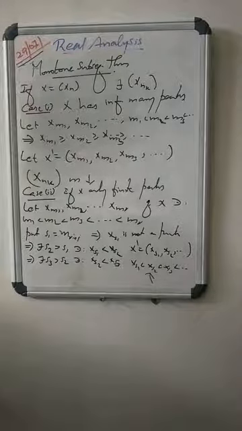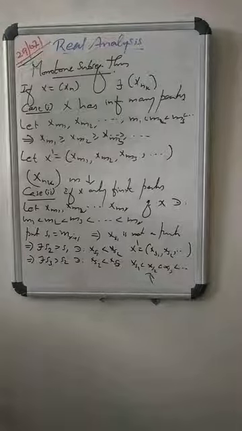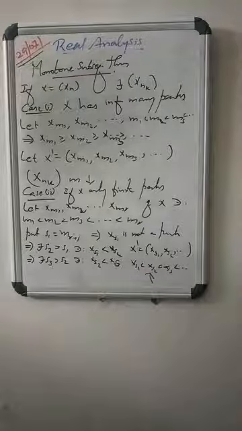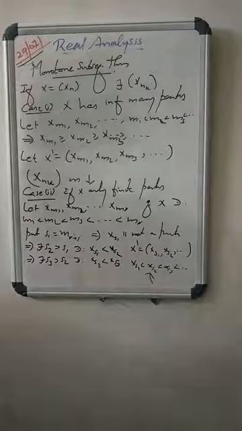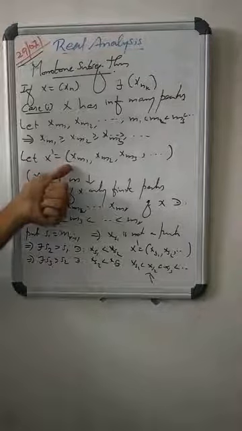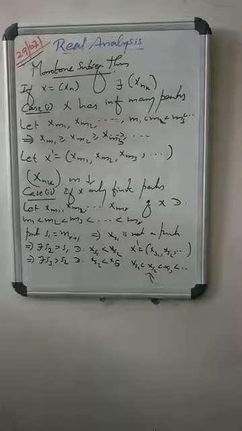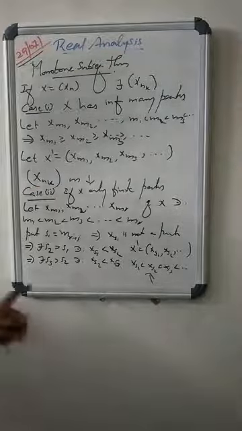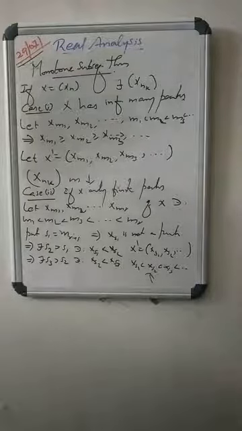So if x is a sequence of real numbers, then there is a subsequence of x that is monotone. That is the monotone subsequence theorem. The theorem depends upon the peaks. If the sequence has infinitely many peaks, then we get a decreasing subsequence, and if it has only finitely many peaks, then the sequence has an increasing subsequence.